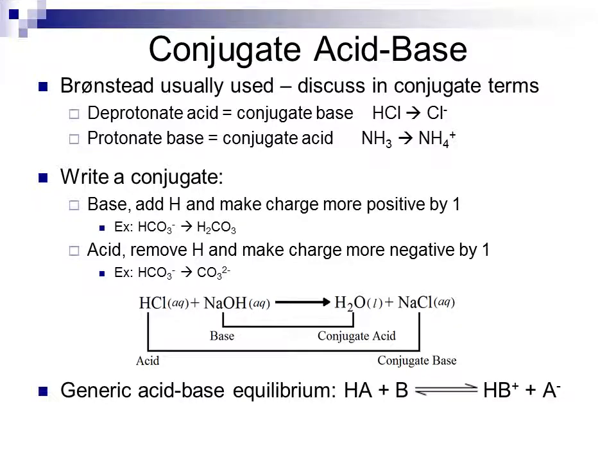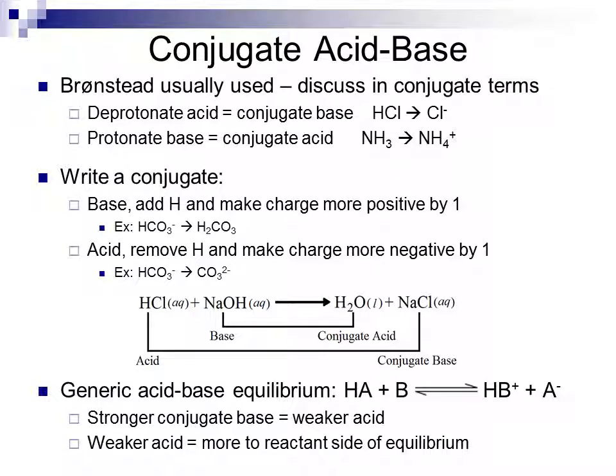In a generic acid-base equilibrium, such that HA plus B yields HB plus A minus, a stronger conjugate base will generally be a weaker acid. So the stronger the base of the acid, so for instance Cl minus is a weak base, very, very weak base. Something like CO3 2 minus is a much stronger base. So H2CO3 as an acid is a weaker acid than HCl is. The stronger the conjugate base, the weaker the acid. Likewise, the weaker the conjugate base, the stronger the acid.